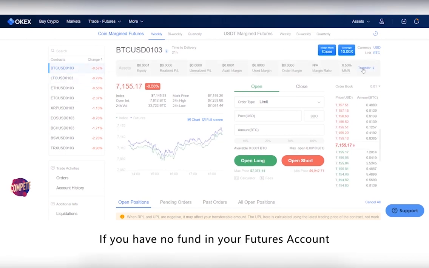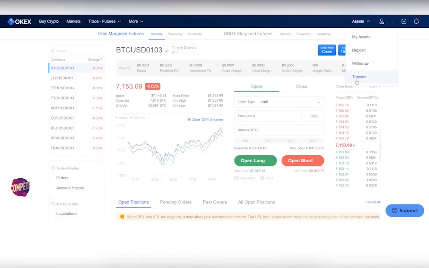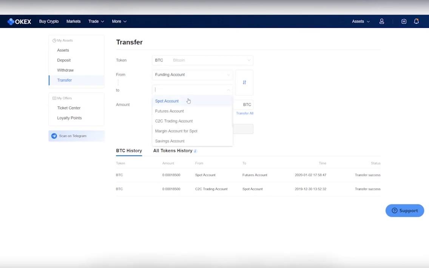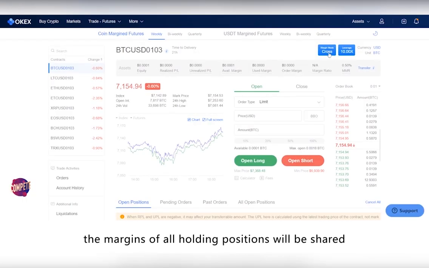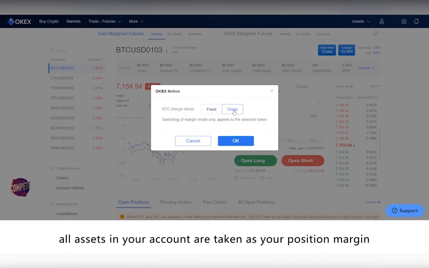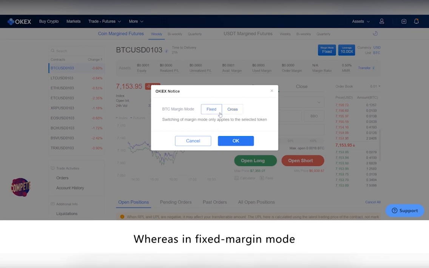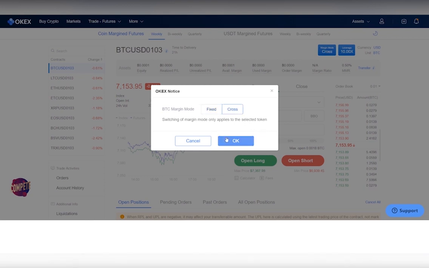If you have no fund in your futures account, you need to click Transfer to transfer funds from other accounts to your future account. You can choose from 2 margin mode, fixed margin or cross margin. In cross margin mode, the margins of all holding positions will be shared. In other words, all assets in your account are taken as your position margin. Whereas in fixed margin mode, only the assets specified for a particular position is used as margin.